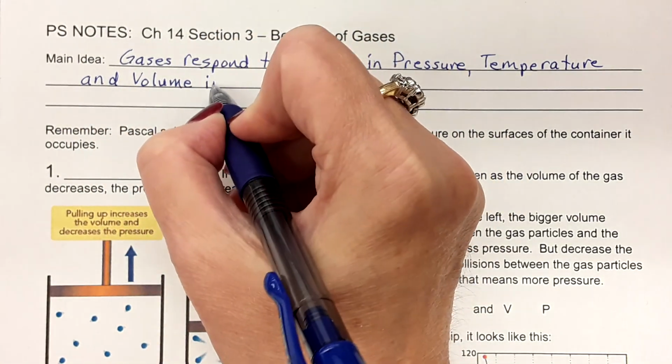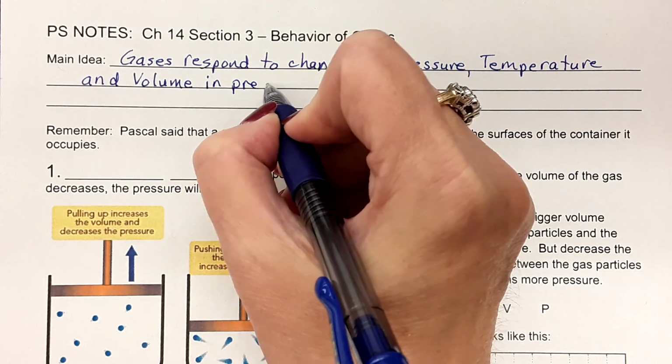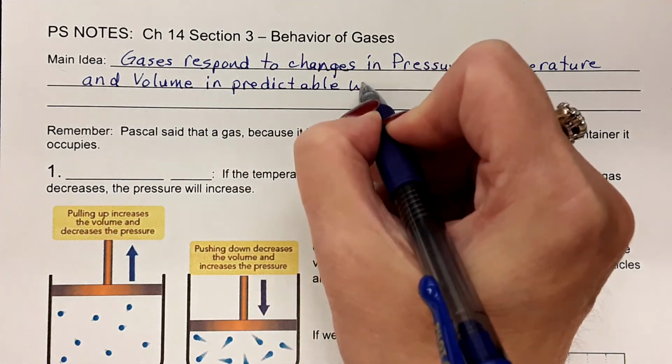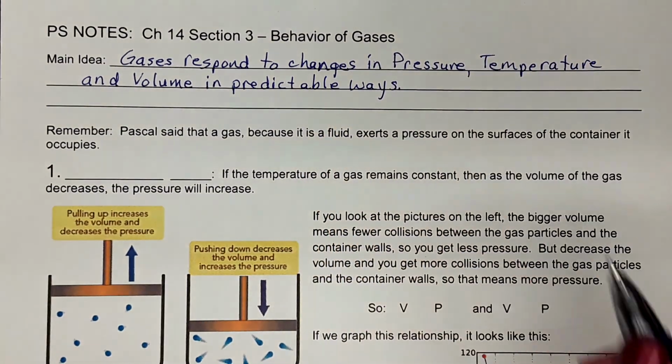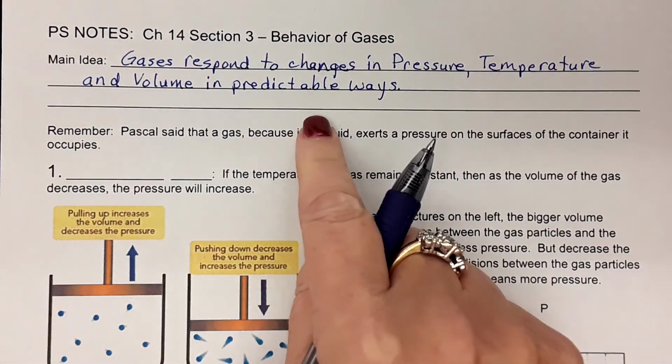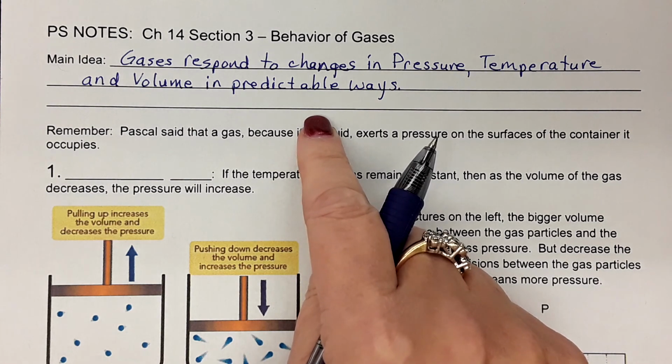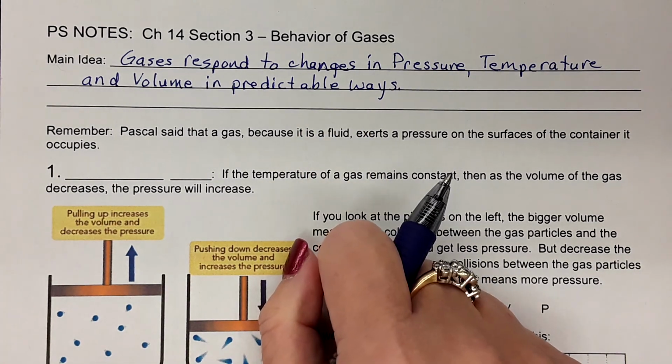And they respond in predictable ways. So gases respond to changes in pressure, temperature, and volume in predictable ways.